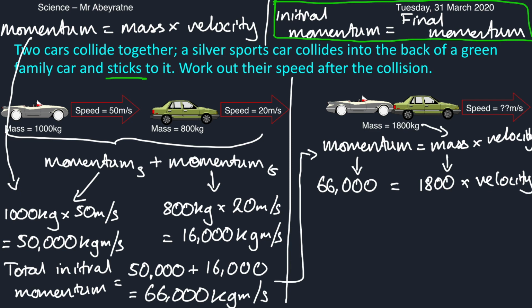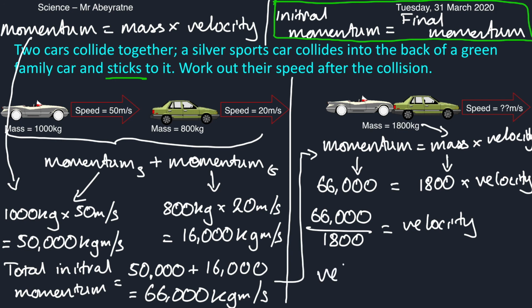So you can simply put that into our calculator. 66,000 divided by 1,800 is equal to velocity. And we can find our final answer is 36.6. Now that answer is almost perfect, but not quite, because we're missing the unit. 36.6 meters per second. And that's our final answer.